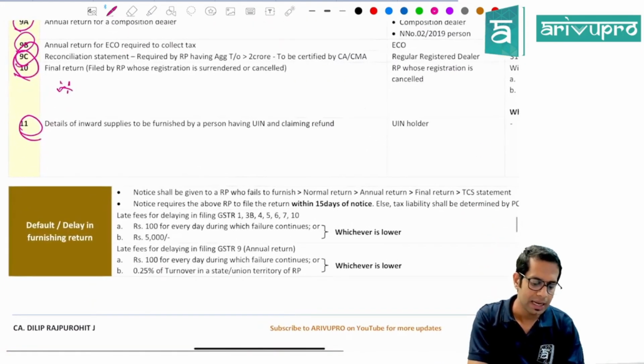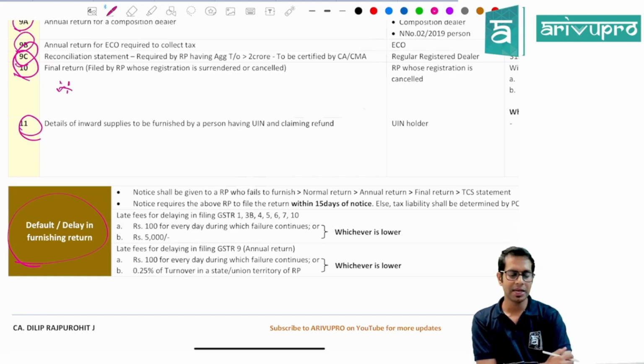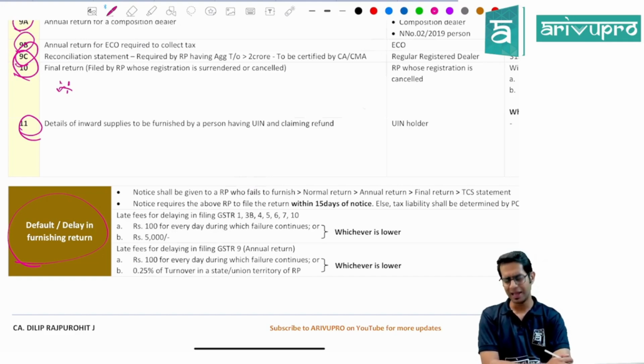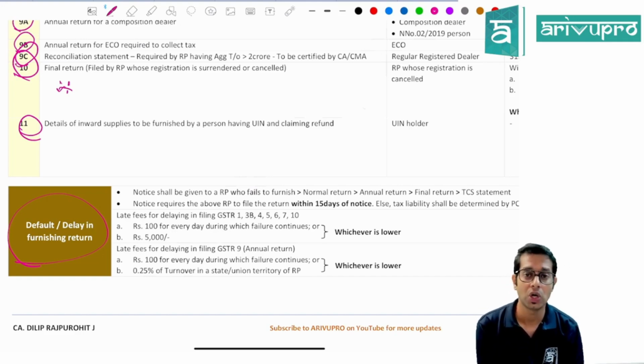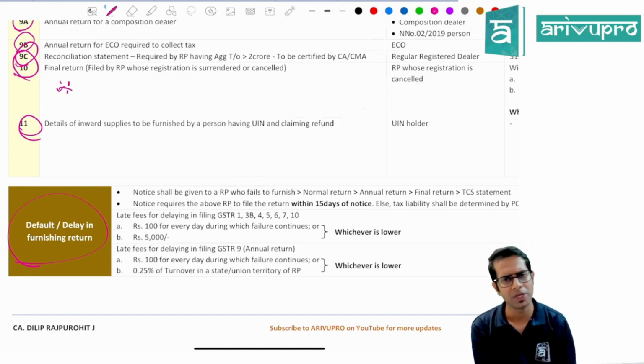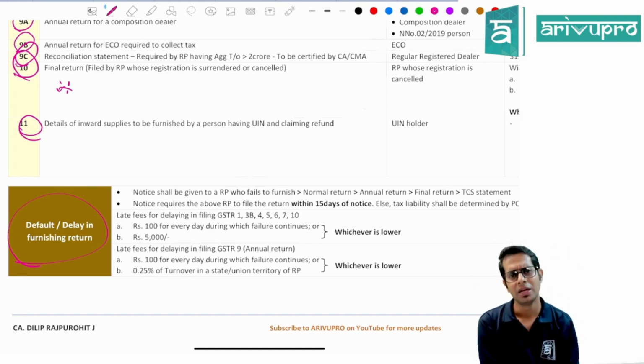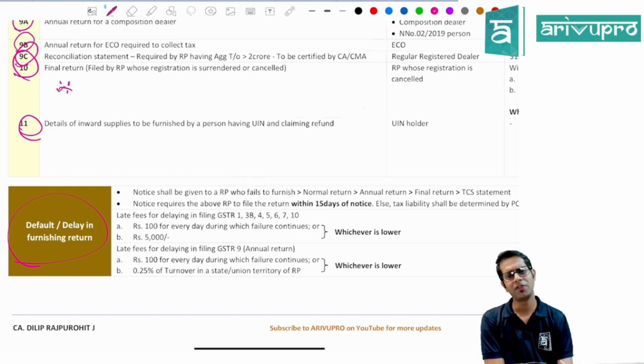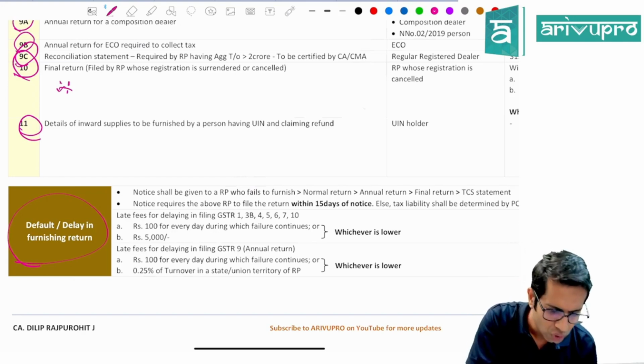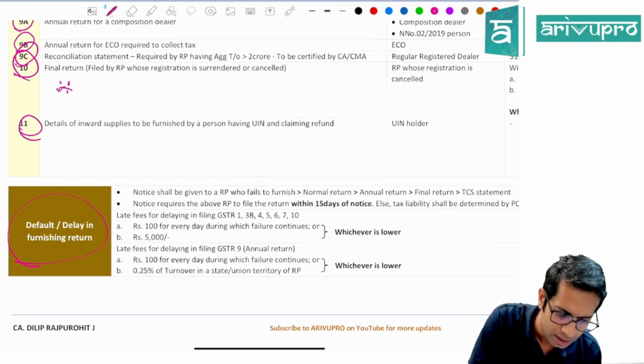Sir, is there any penalty which I have to pay, or is there any late fee which I have to pay for delay in filing of returns? Yes, you will have to pay a late fee. Now, this late fee will depend upon your turnover and what type of return it is. If it is a nil return, then the late fee is rupees 10 per day, subject to a maximum of 500.